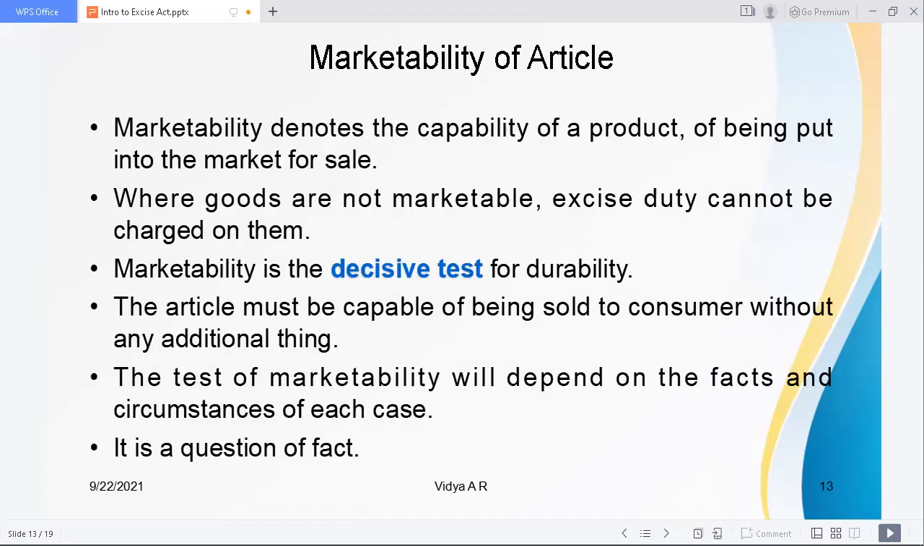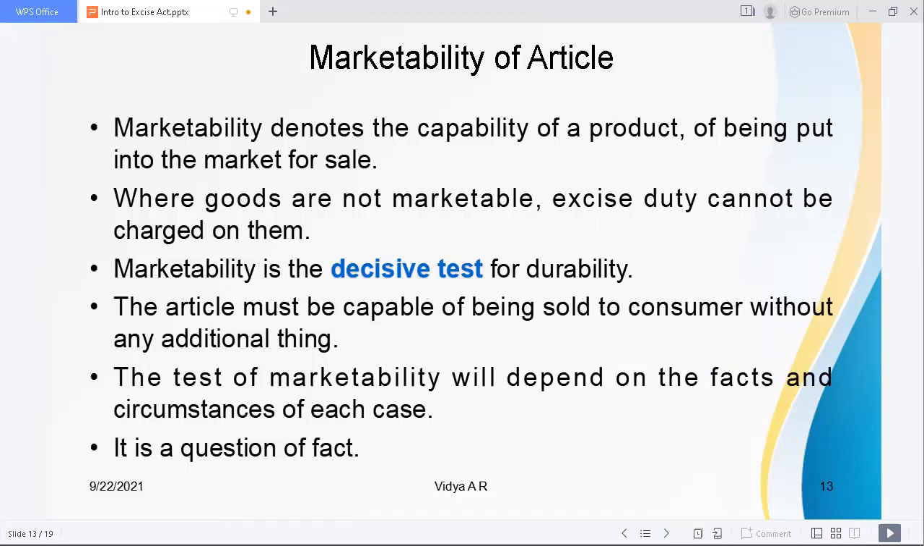Marketability denotes the capability of a product of being put into the market for sale. This is a simple meaning. If you can take goods to the market for sale, you can simply say that it is marketable. And where goods are not marketable, excise duty cannot be charged on them.